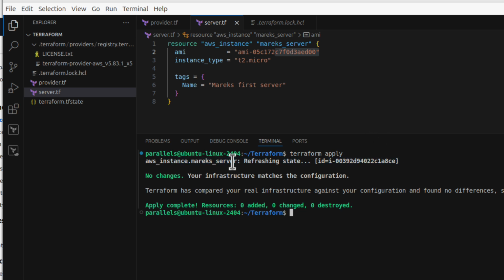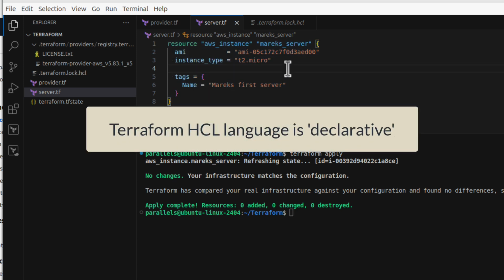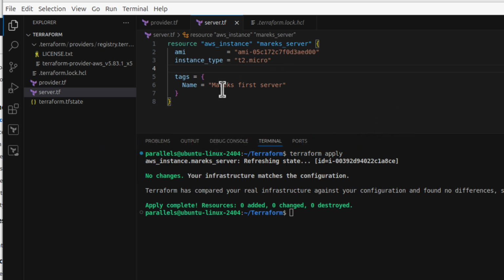Terraform can compare what's in the cloud and what's in the code here. And if the desired state is matching, this is called declarative. You declare what you want to have in the cloud. Like I want to have one server, and that one server is already there. It's up and running. So Terraform says no changes. Your infrastructure matches the configuration. Whatever we configured here is already in the cloud, so there is nothing to do.